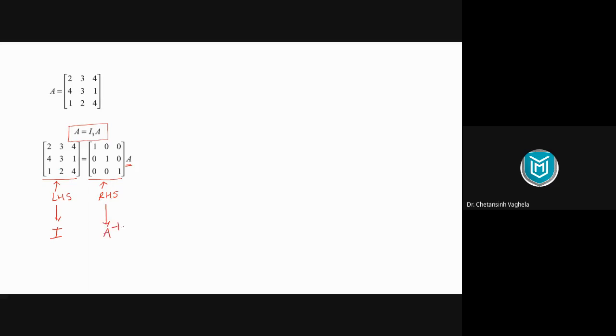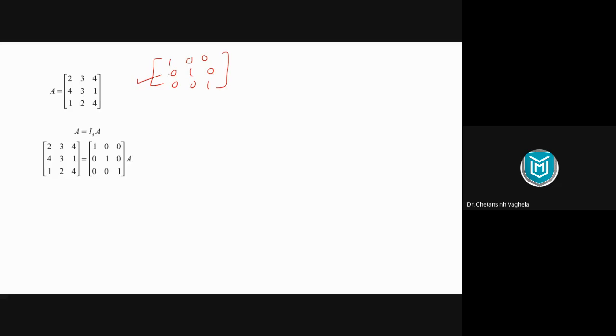Right? So ultimately we need to perform row operations here and we need to find the identity matrix. Identity matrix means reduced row echelon form. So here our goal is to find the reduced row echelon form. So what is reduced row echelon form? Reduced row echelon form is this: 1 0 0, 0 1 0, 0 0 1. This is our goal. ये हमको find करना है.